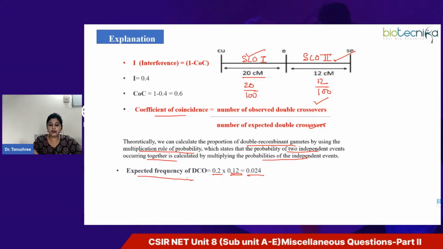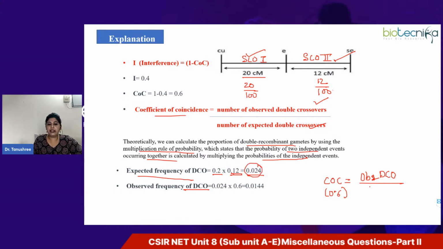So this is the expected frequency of double crossover. The observed frequency of double crossovers will be, again, you know the coefficient of coincidence value, which is 0.6, and we have observed double crossovers, which we have to find out, and the expected double crossovers, which we just calculated, is 0.024.